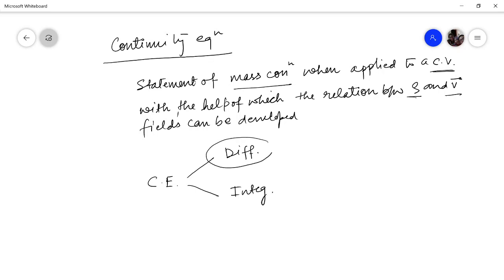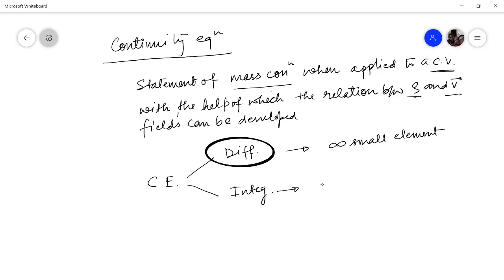In the differential approach, we consider an infinitely small element and apply this concept there. So the equation relating the density and velocity field will come out in the form of a differential equation.